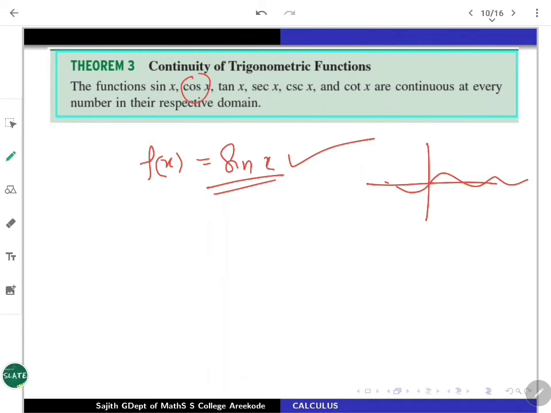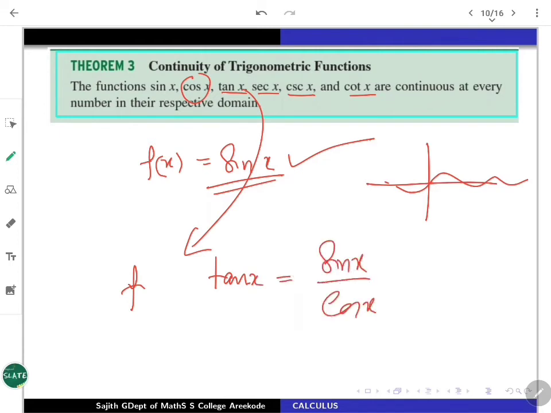Similarly for cos x. So all trigonometric functions, tan x, secant x, cosecant x and cot x, you can think about. But if our function is tan x, then it should be sin x by cos x. So wherever it is defined, that is more important. Where cos x is 0, it will make trouble. All other points it's defined. So whenever cos x is 0, that is, pi by 2 plus n pi, for example, you won't get an evaluation there. So wherever it is defined, it is going to be continuous.